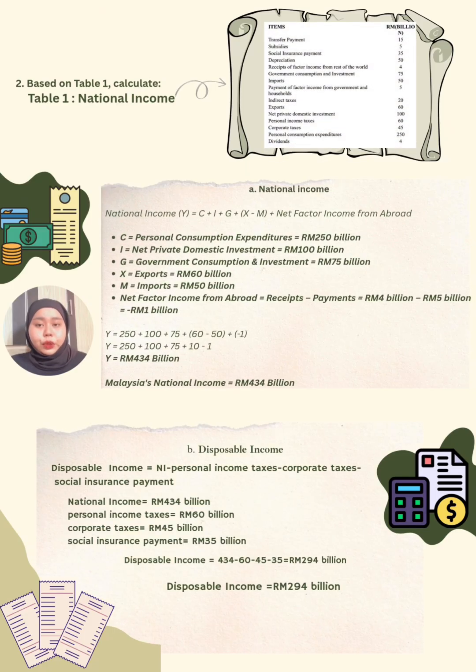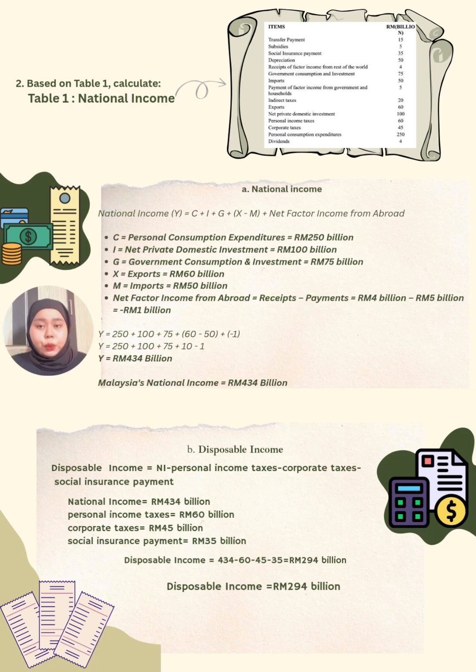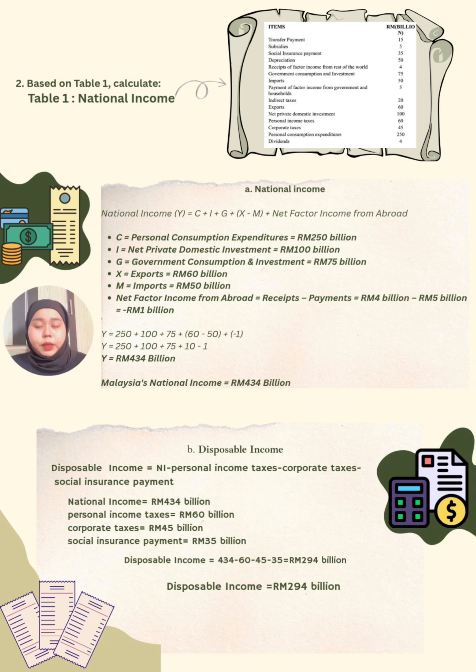Next, I will continue with question number 2, which is based on Table 1. Calculate the national income. National income, Y, is calculated using the formula Y equals C plus I plus G plus open bracket X minus M close bracket plus net factor income from abroad, where C is personal consumption expenditures, which equals 250 billion ringgit.